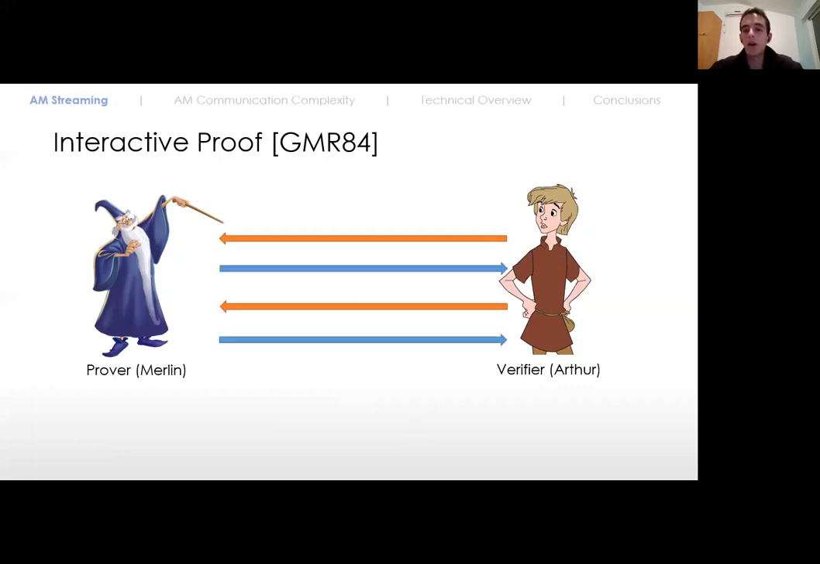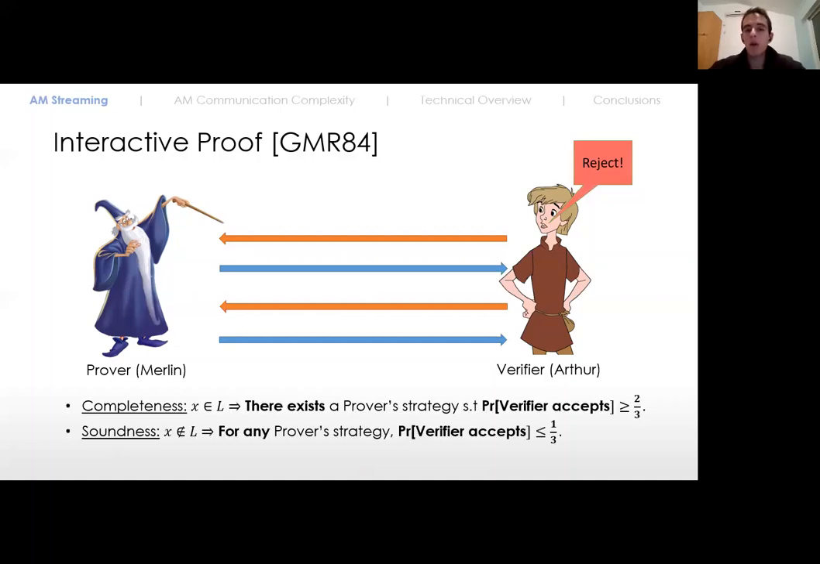The protocol proceeds as follows. The verifier and the prover exchange some messages, and at the end, the verifier needs to decide whether it accepts or rejects the input, where we have two correctness properties. We have the completeness property, which says that if x is in the language, then the verifier accepts with high probability, and the soundness property, which says that if x is not in the language, then no matter what the prover does, the verifier rejects with high probability.